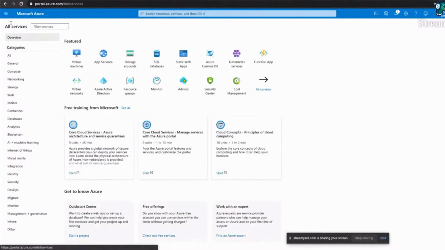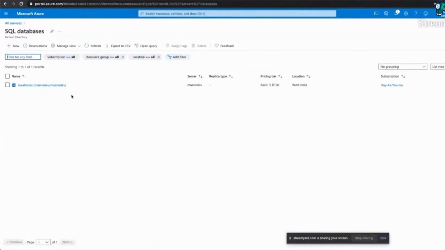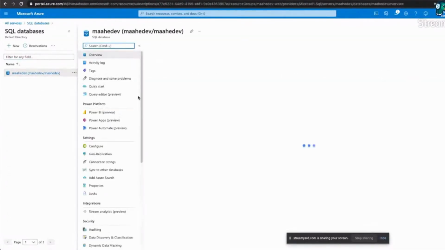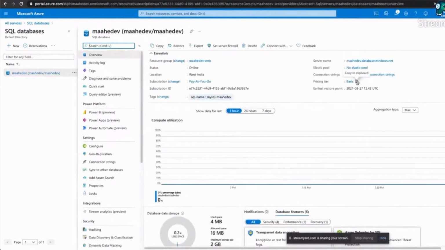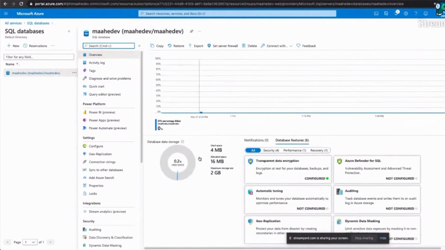But let me show you another database that I've created here. This is a simple, basic free one, with a server name and all those things, where I haven't done any elastic pooling. It's located in West India, and so on and so forth. This gives me all the information on how my database is accessed and used.